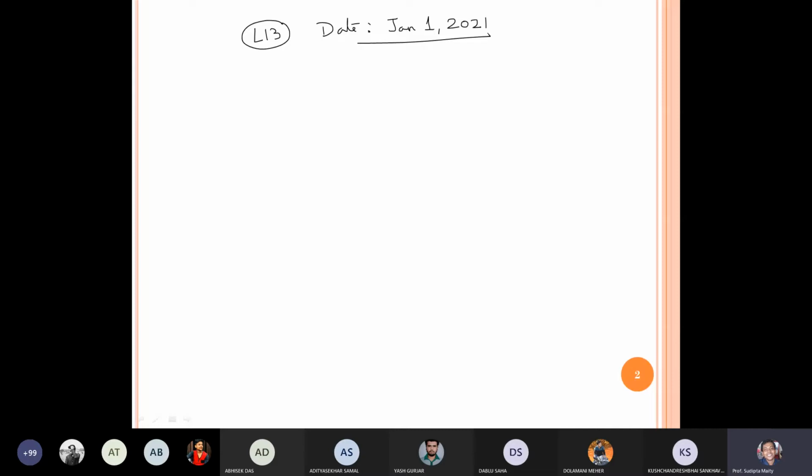Now let's try to solve one problem. Suppose the function is given by f of w x y z, summation over 1, 3, 7, 11 and 15.